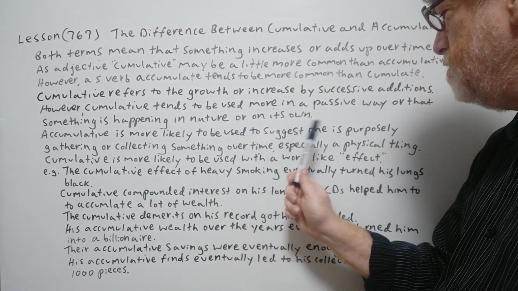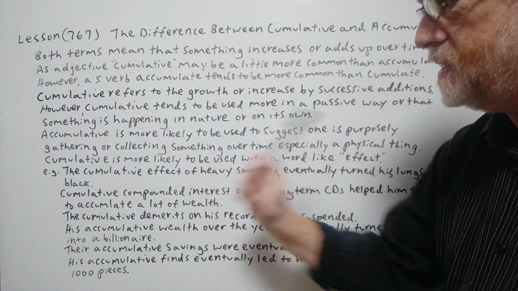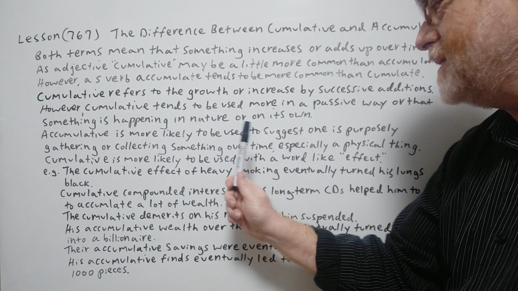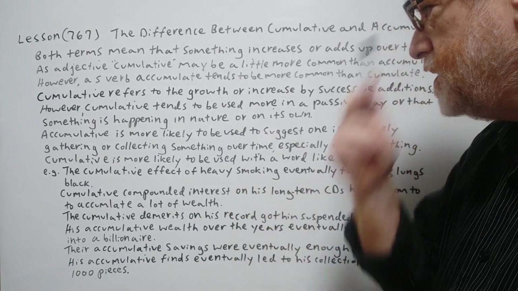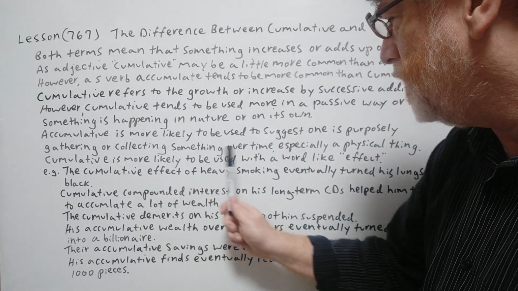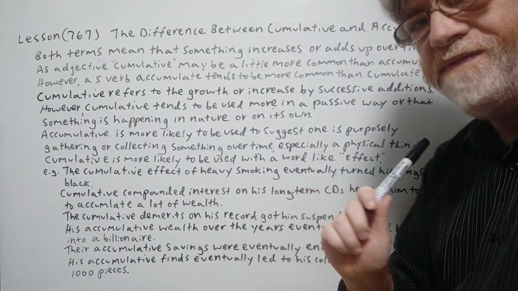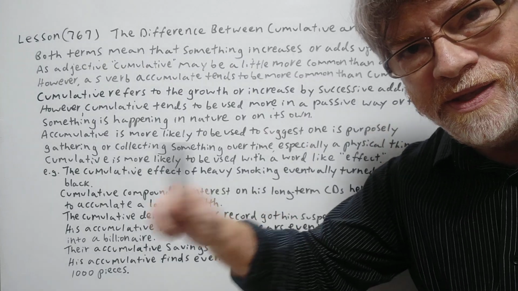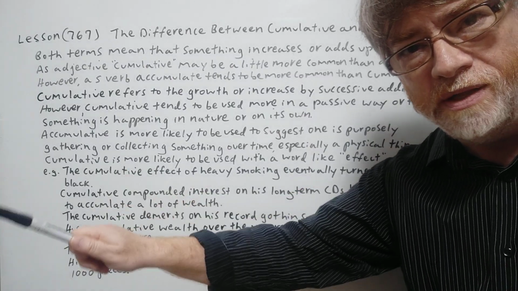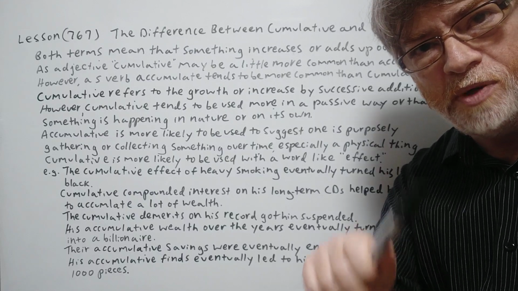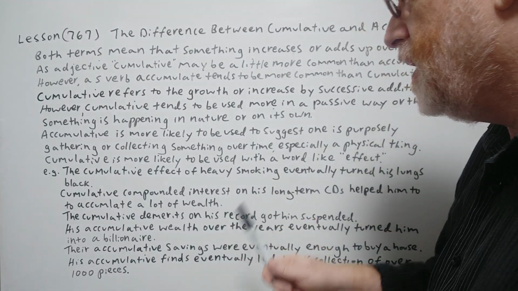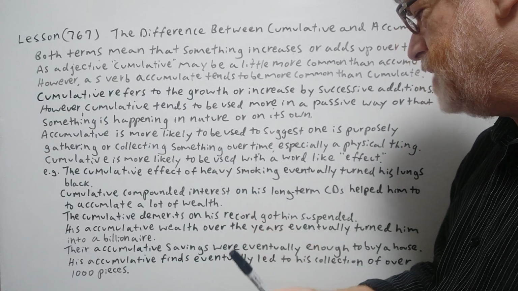Accumulative is more likely to be used to suggest one is purposely gathering or collecting something over time, especially a physical thing. All right, let's continue. Cumulative is more likely to be used with a word like effect. So the effect is the overall result that some situation happens, which you may not be able to purposely control. Let's look at some examples here.